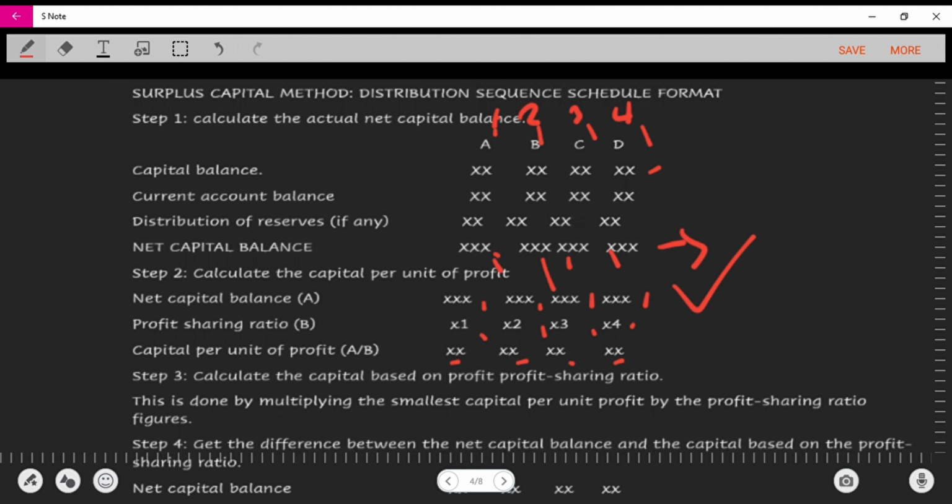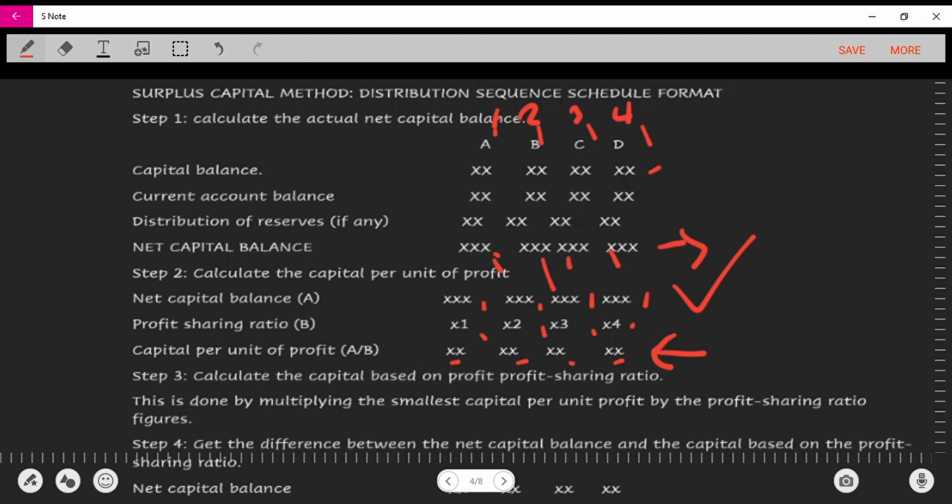So now after doing that, calculate the capital based on the profit sharing ratio. After doing that, whatever person you realize has the smallest capital based on the capital per unit of profits, that person's capital is used as the base. Let me come again. This is what you get from dividing each of them based on their profit sharing ratio.